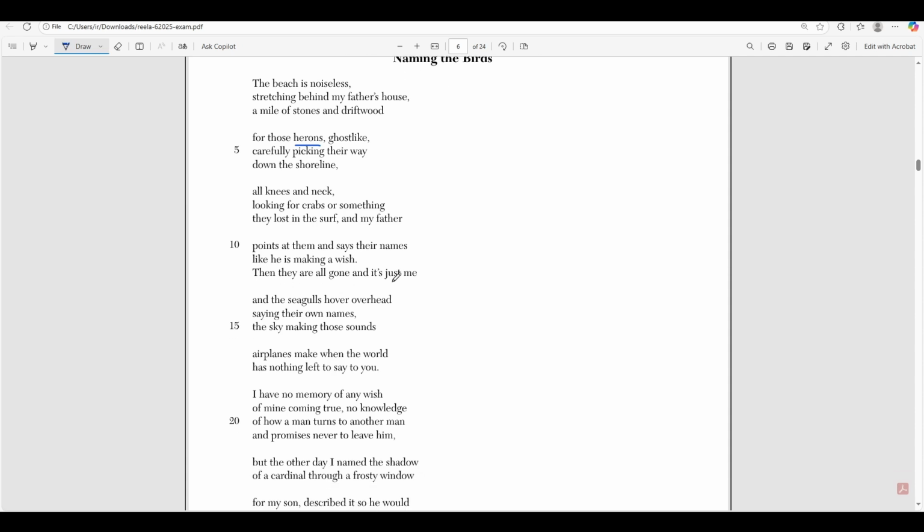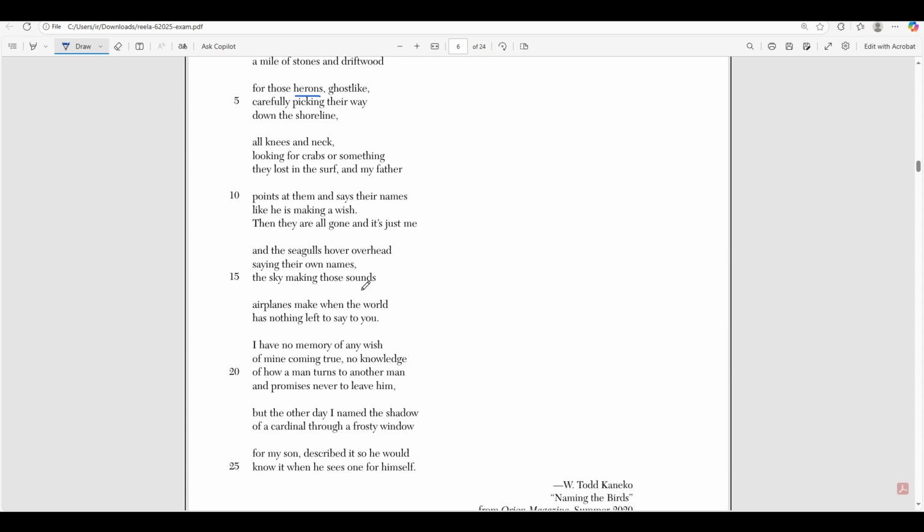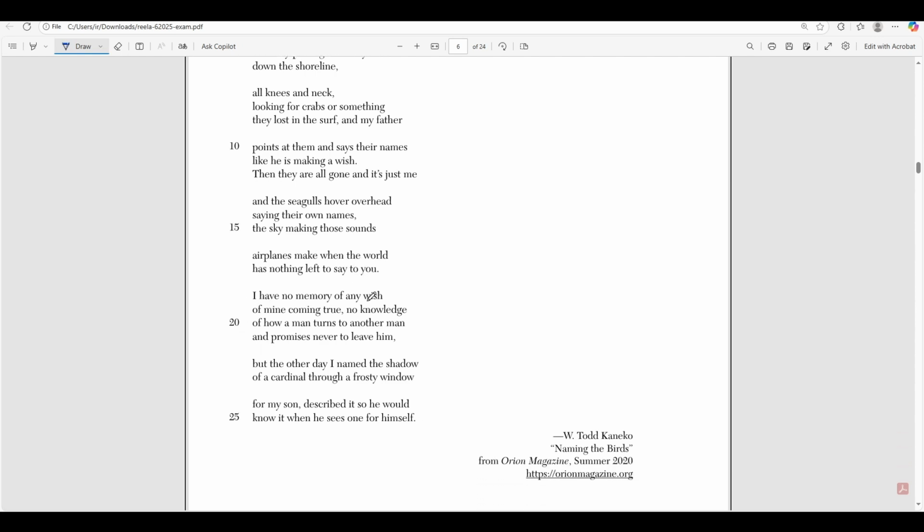Then they are all gone, and it's just me. And the seagulls hover overhead, saying their own names. The sky making those sounds airplanes make when the world has nothing left to say to you. I have no memory of any wish of mine coming true, no knowledge of how a man turns to another man and promises never to leave him. But the other day I named the shadow of a cardinal through a frosty window for my son, described it so he would know it when he sees one for himself.